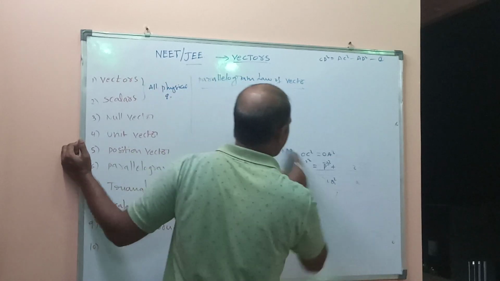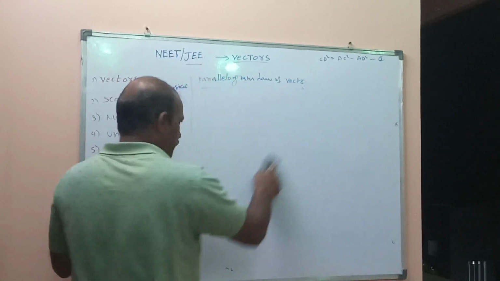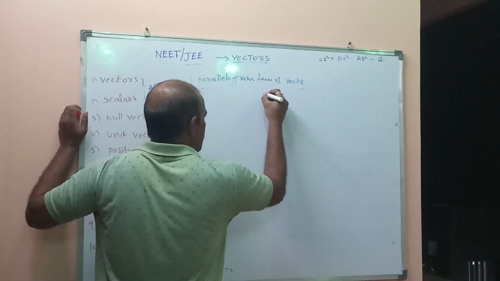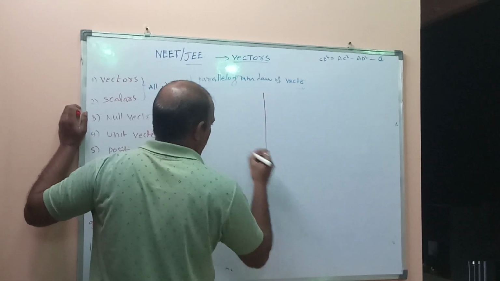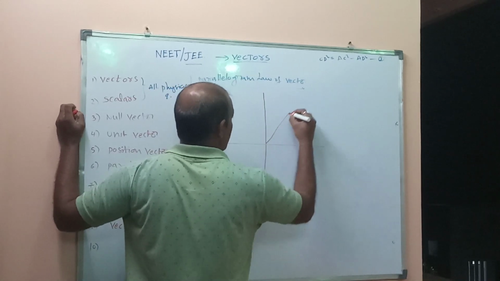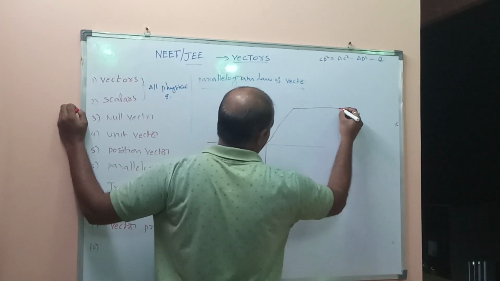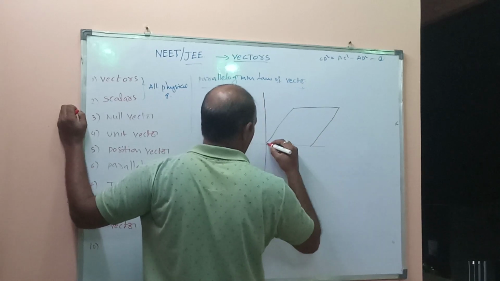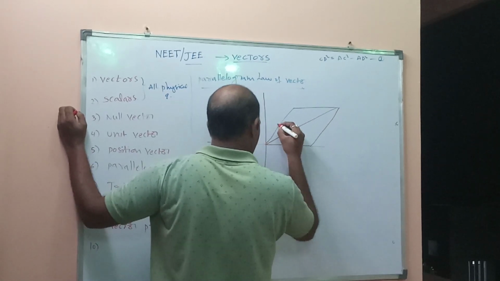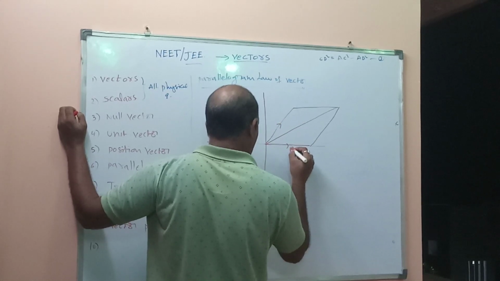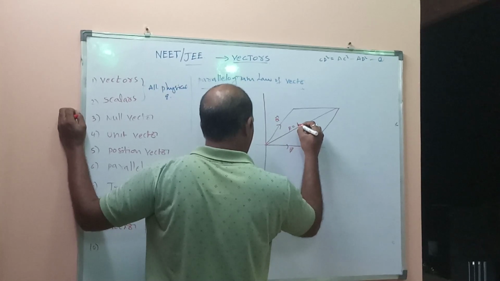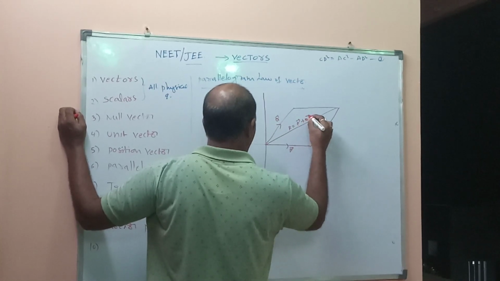Write this parallelogram. Once again, the parallelogram, and here this is the coordinate system. This one is the parallelogram. The largest diagonal, vector R bar equals P bar plus Q bar.